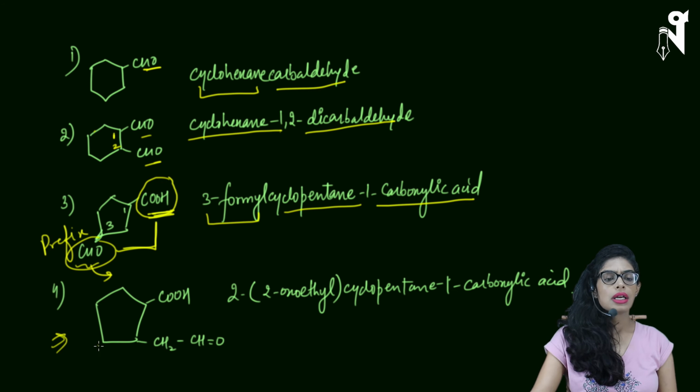Come to the next part. In the next question, again I have a cyclopentane with COOH and CH2CHO written over here. So again this is my higher priority group, this is my lower priority group, so numbering will be 1 here, 2 here.